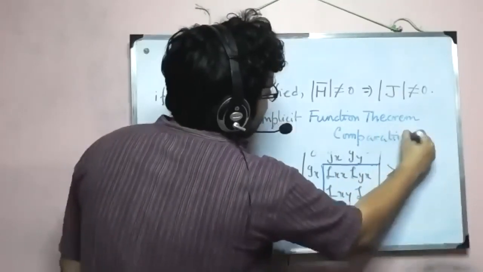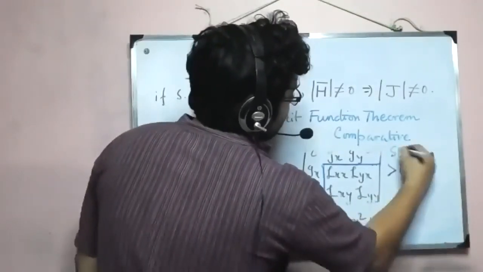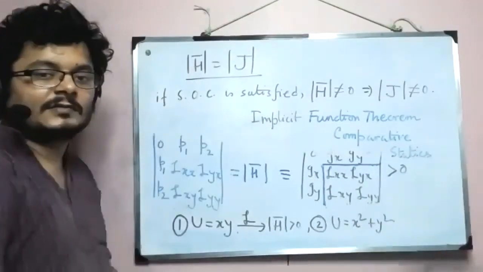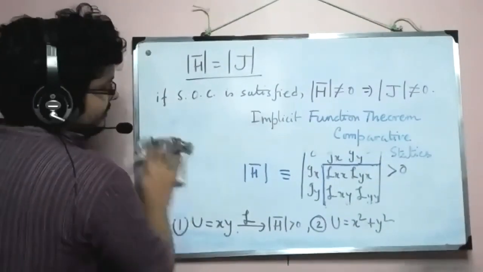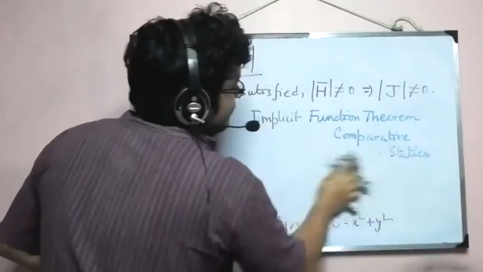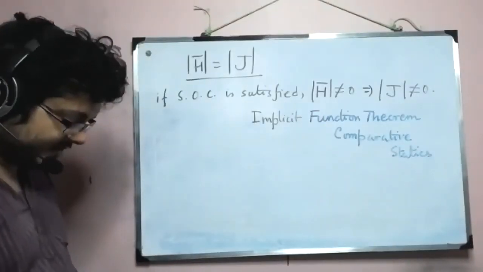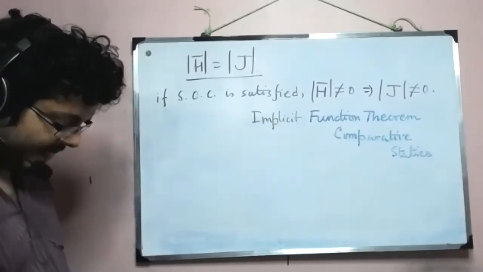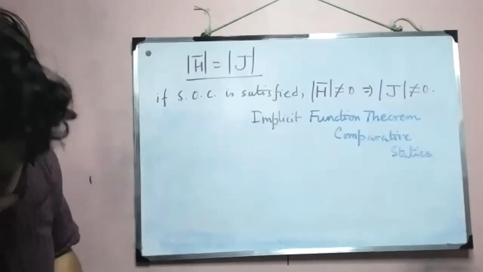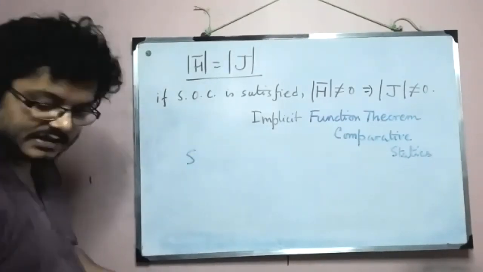Comparative statics. And those comparative statics, rather one of the comparative statics, will enable us to derive a very famous result. And that result is called the Slutsky equation.